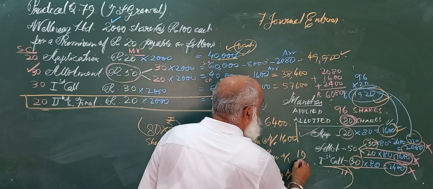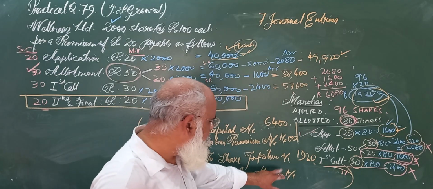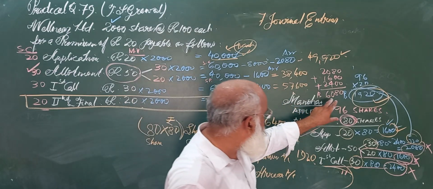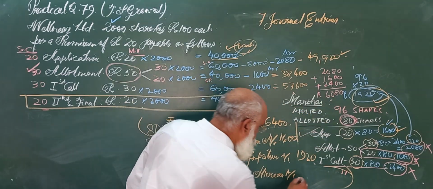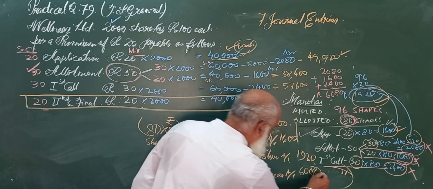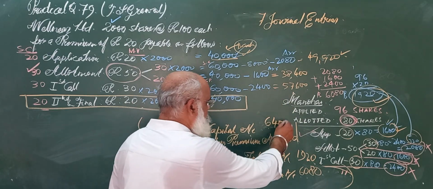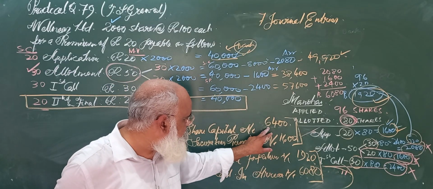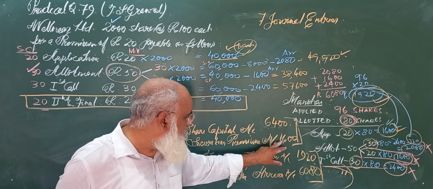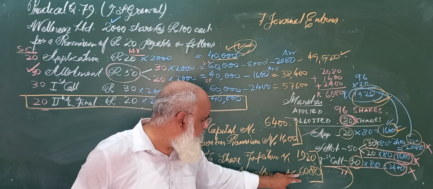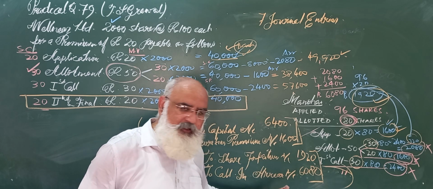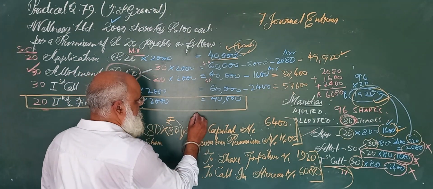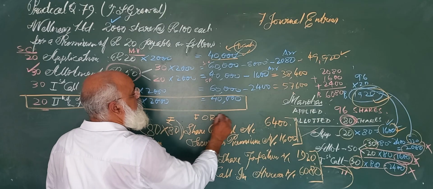So 1920. Now what amount has he not paid? What is the amount of his arrears? We had already calculated. His arrears is 6080. So just verify whether debit side is equal to credit side or not. So just check out. 6000, 7000 and then you have 8000. So this is done. I am sure you have understood the entry for forfeiture. This is the entry for forfeiture.